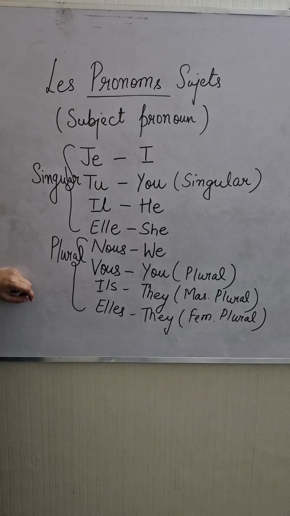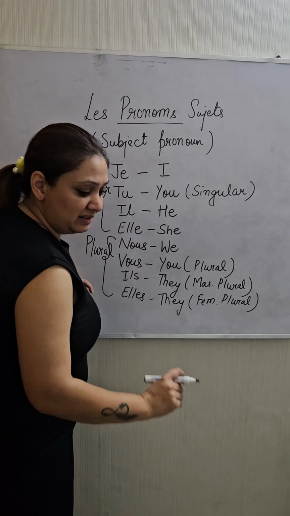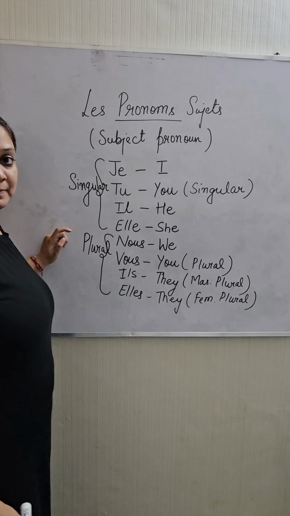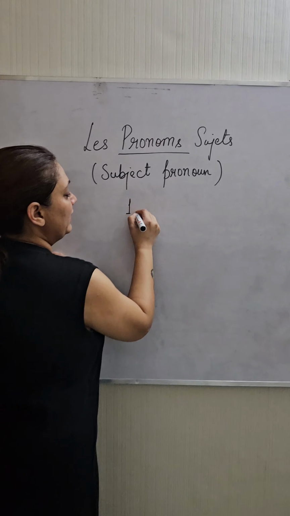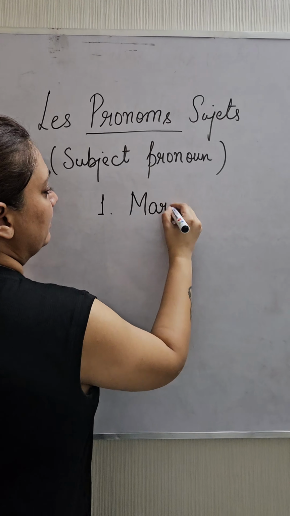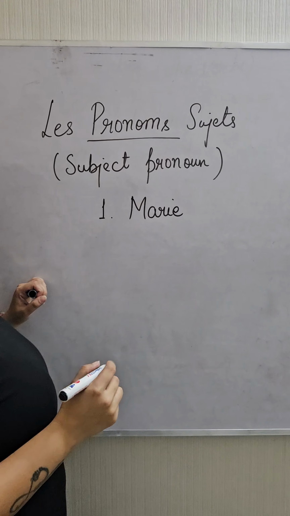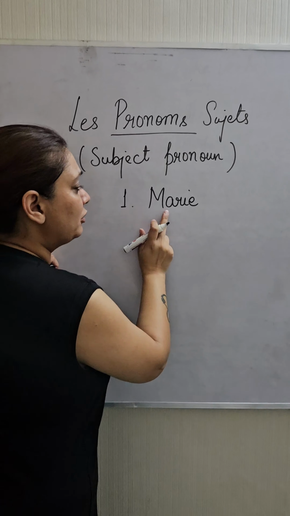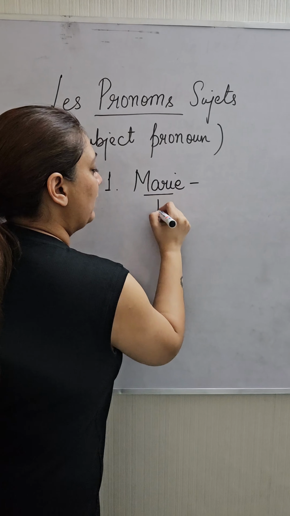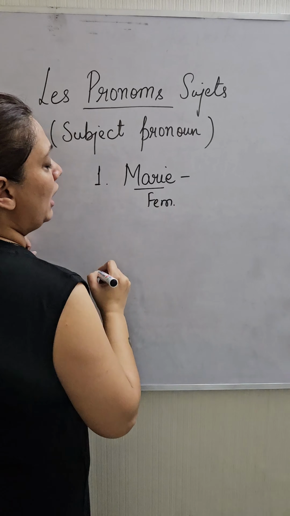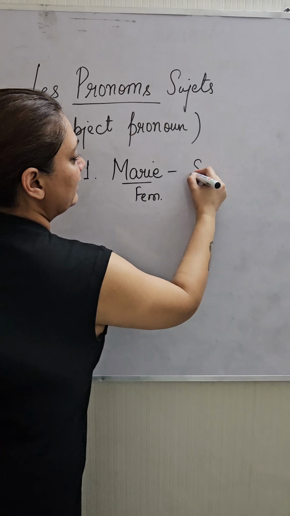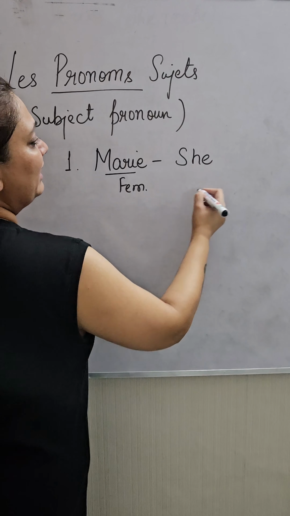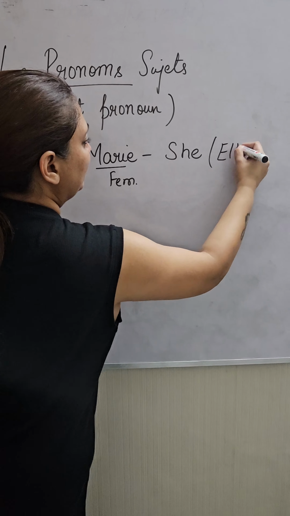One more thing I want to add here. I'll erase this and add the other thing. Now let us see, if I give you Mary, you say, ma'am, how do I identify the subject here? So students, this is feminine. How will I change it? I will write it as she. How do we write she in French? This becomes elle.